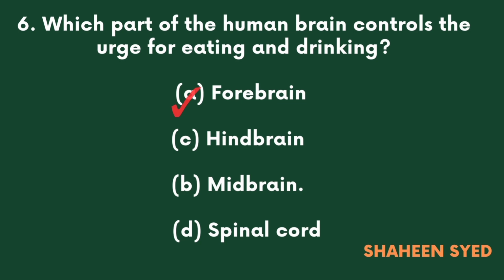Which part of the human brain controls the urge for eating and drinking? A. Forebrain, B. Hindbrain, C. Midbrain, D. Spinal cord.